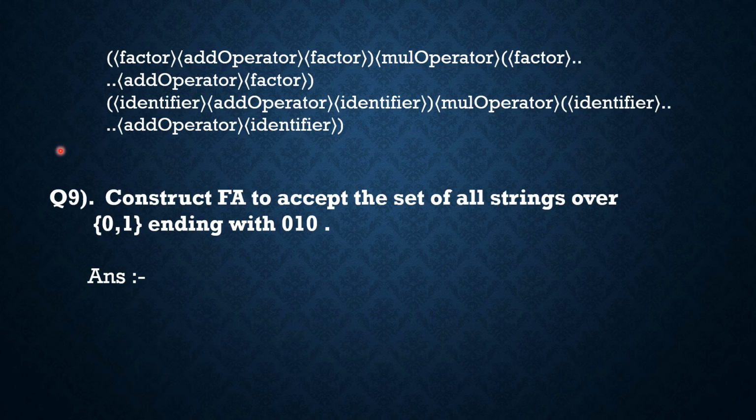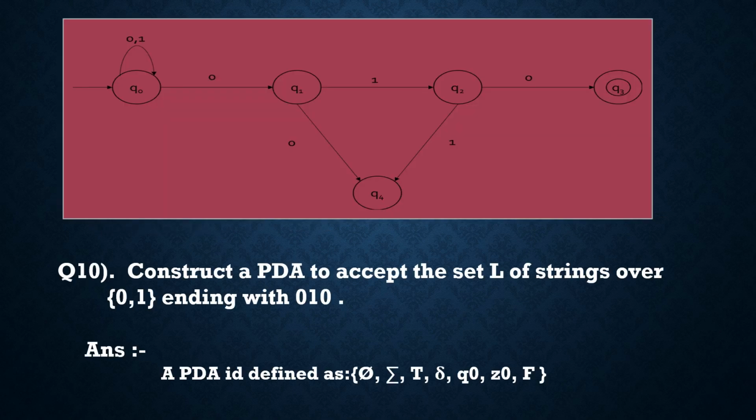Now we have solved the internal questions of theory of computation. The question is: construct an FA to accept the set of all strings over 0 and 1 ending with 01. The solution for this question is like that. We have a graph and the states are q0, q1, q2, q3 and q4. The solution is like that.